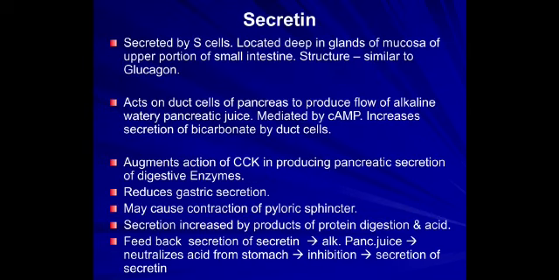Secretin, located in the deep cells of the upper small intestine and secreted by the S cells, acts on the duct of the pancreas to produce an alkaline watery secretion. CCK produces an enzyme-rich secretion, whereas secretin causes bicarbonate secretion. It reduces gastric secretion and causes contraction of the pyloric sphincter. Secretin is regulated by feedback: it secretes alkaline pancreatic juice, which neutralizes the acid from the stomach, thereby inhibiting its own secretion.